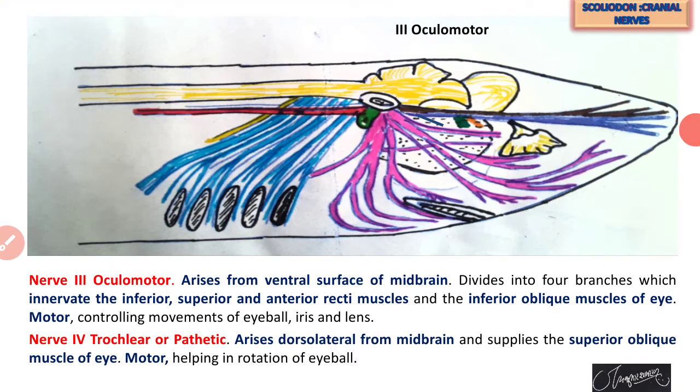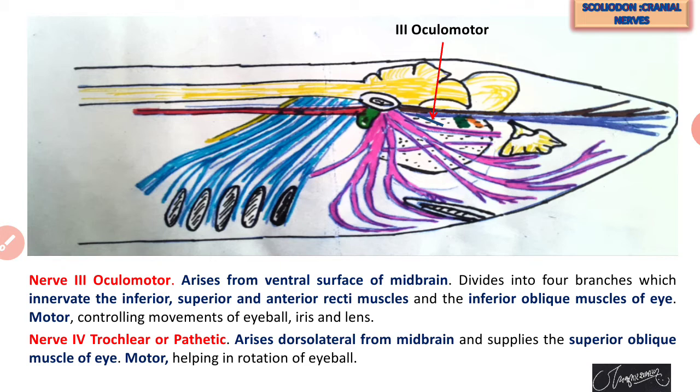Now, the third cranial nerve has the name oculomotor. This third cranial nerve, oculomotor, arises from the ventral surface of the midbrain. The first two nerves arise from the forebrain, and the third and fourth cranial nerves arise from the midbrain. So nerve number three, oculomotor, arises from the ventral surface of the midbrain and divides into four branches, which innervate the inferior, superior, and anterior recti muscles.